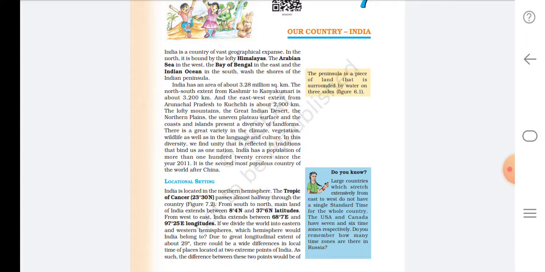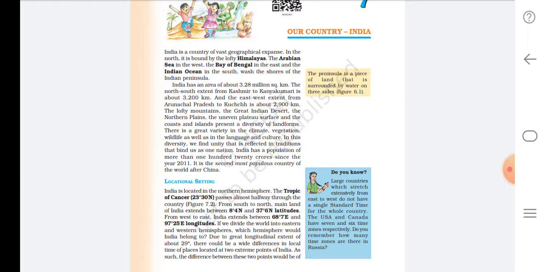There are a large number of religions and castes. Religions means Hindu, Muslim, Christian, Sikhism, Jainism, Buddhism, all religions in India. And also many castes. Language speakers, I already said there are more than 3000 languages spoken in India. Ethnic groups and cultures, we can see different cultures also in India.